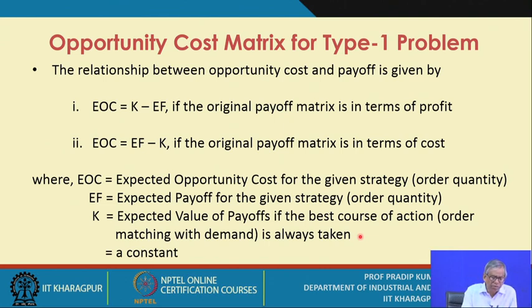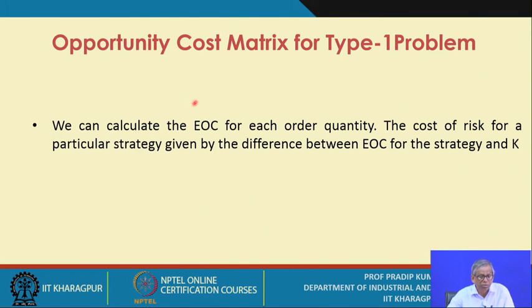So obviously this is the maximum or the minimum value you get, and that is essentially constant. So K is a constant. When you take up the example, it will be made more clear. So we can calculate the EOC, expected opportunity cost, for each order quantity.